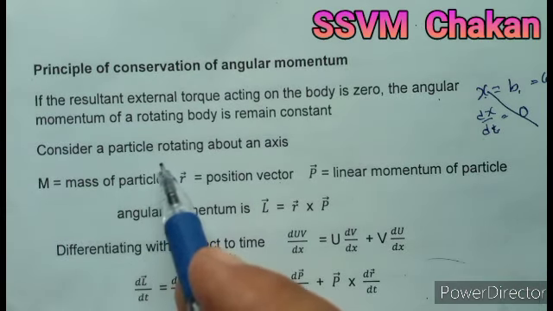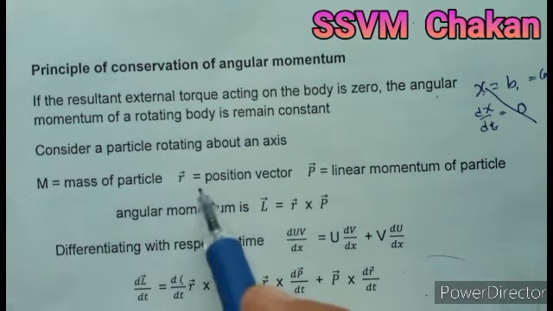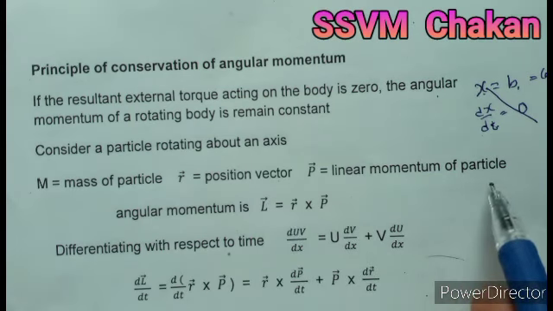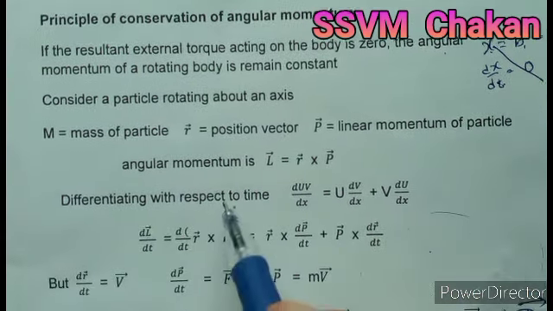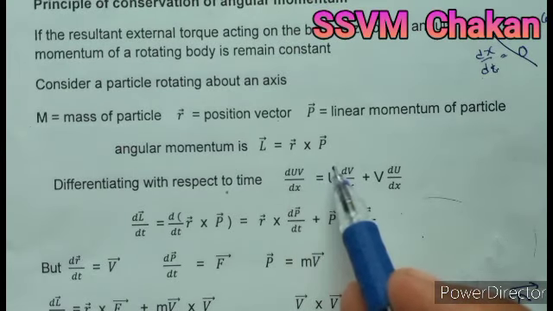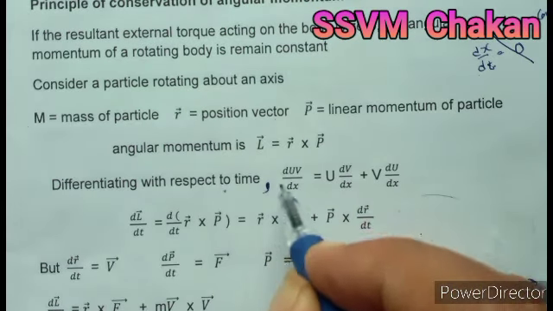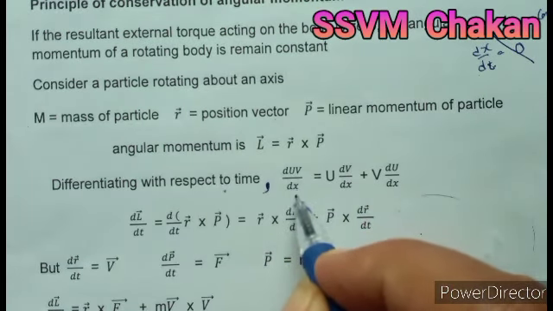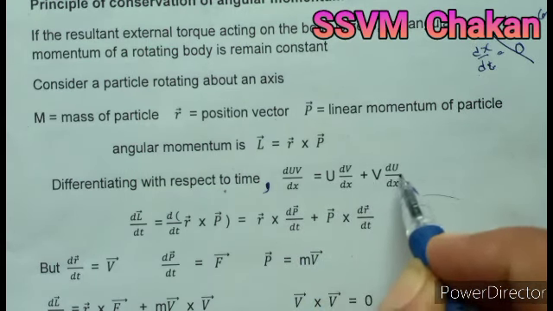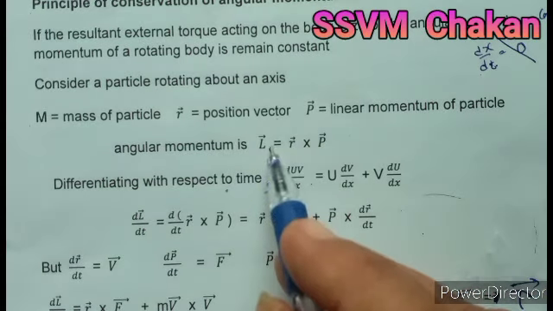Consider a particle rotating about an axis. m is the mass of the particle, r bar is the position vector, p bar is the linear momentum of the particle. So angular momentum L bar is equal to r bar cross p bar. Differentiate with respect to t. We use the formula d(uv) by dx, so u dv by dx plus v du by dx. That is the product rule of derivative. We apply the same rule here.